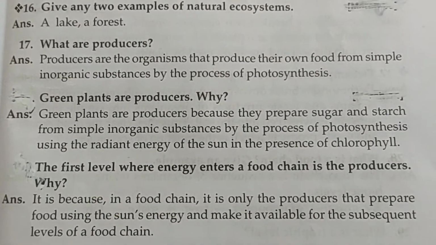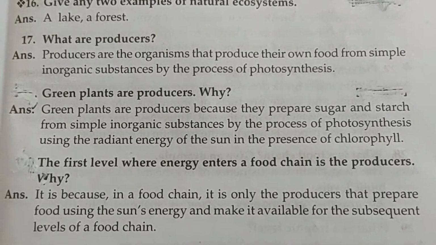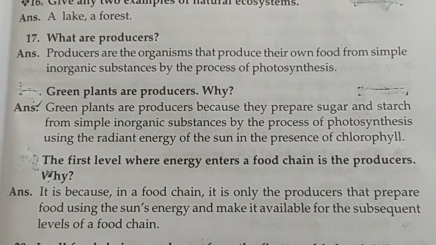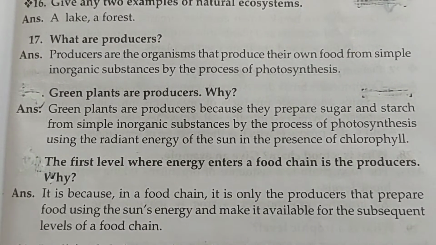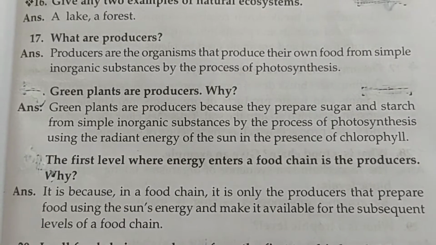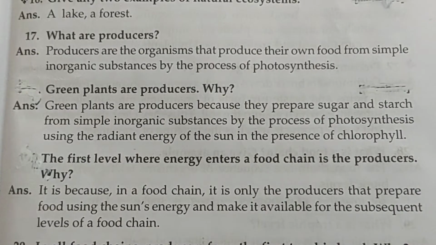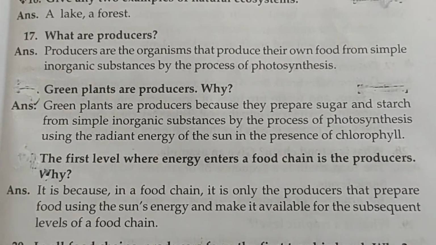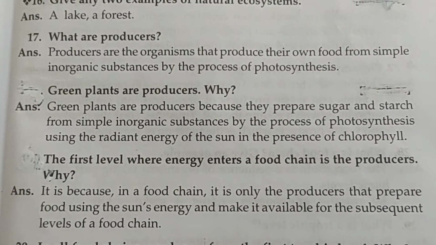What are producers? Producers are the organisms that produce their own food from simple inorganic substances by the process of photosynthesis. Next, green plants are producers. Why? Green plants are producers because they prepare sugar and starch from simple inorganic substances by the process of photosynthesis using the radiant energy of the sun in the presence of chlorophyll.